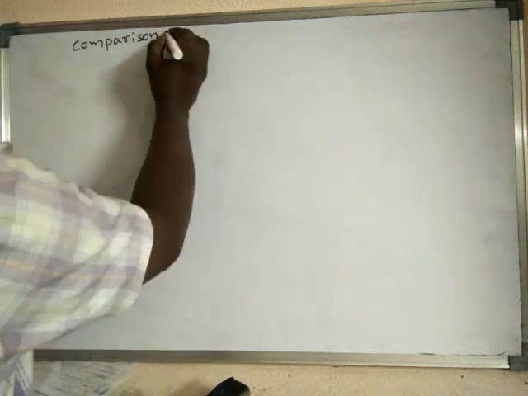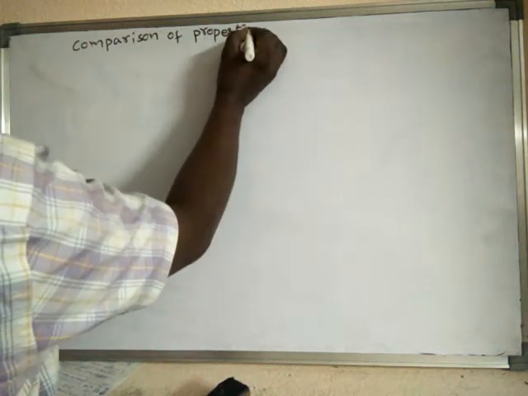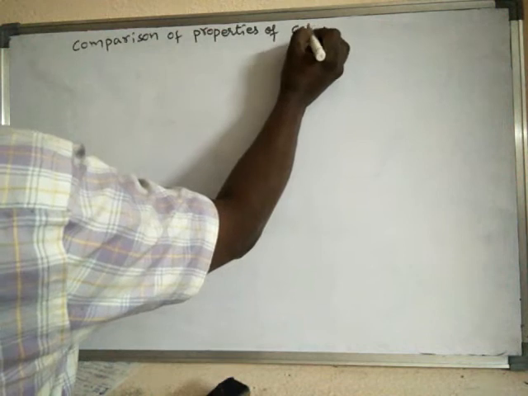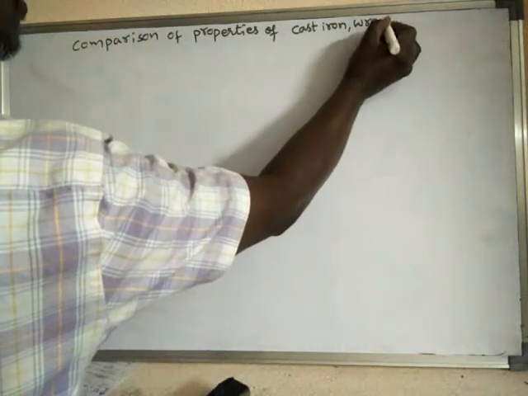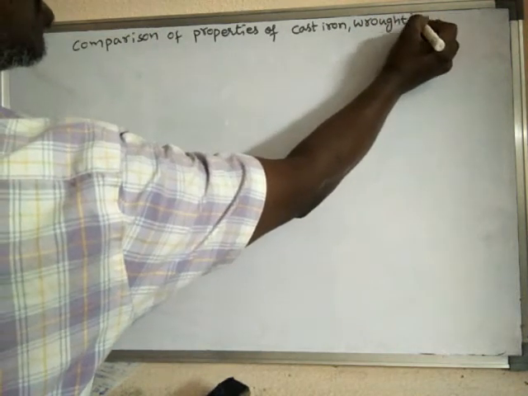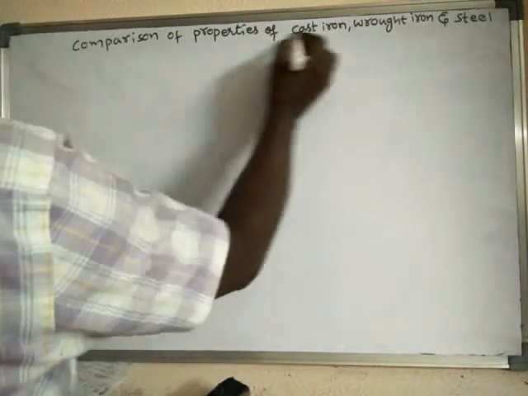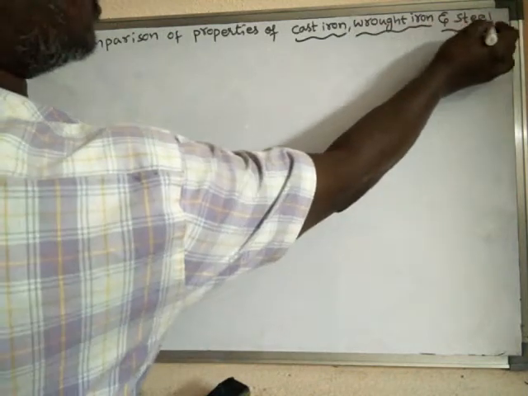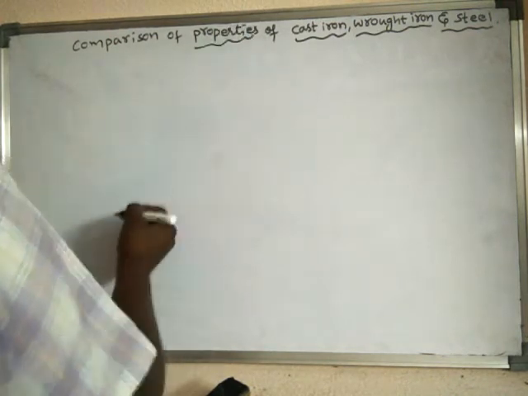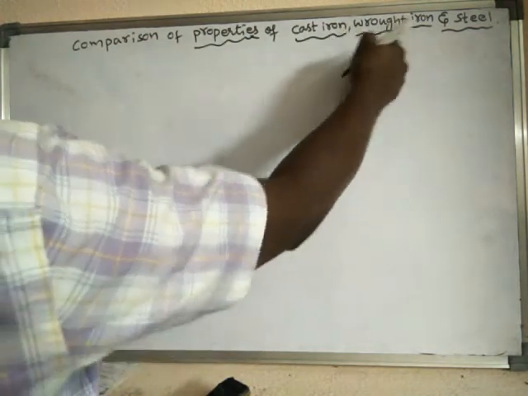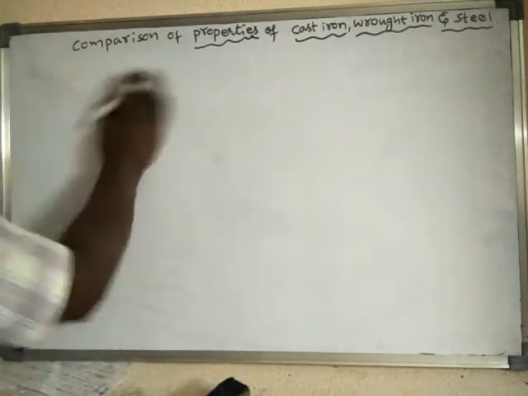Comparison of properties. Properties of cast iron, wrought iron, and steel. These are three different materials, and there are so many properties which differ in these materials. So we will learn it in tabular form.